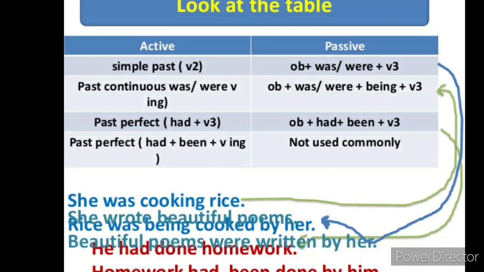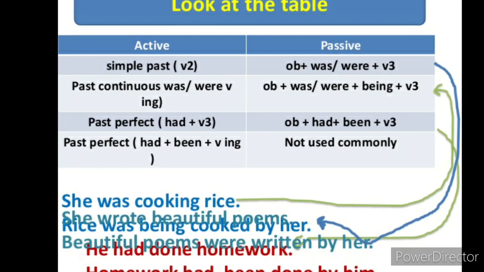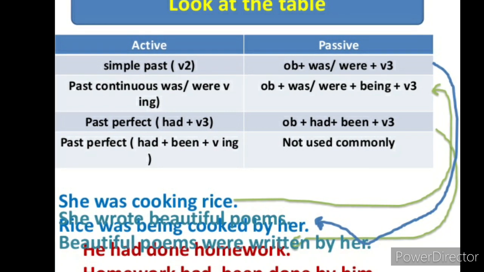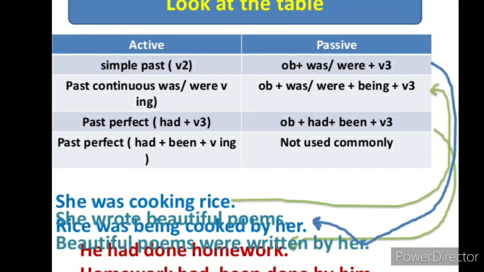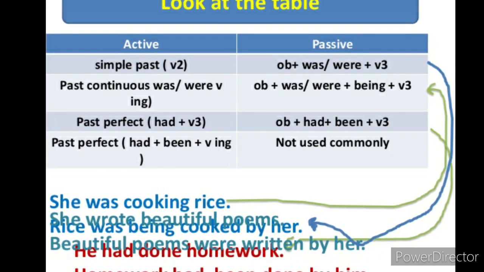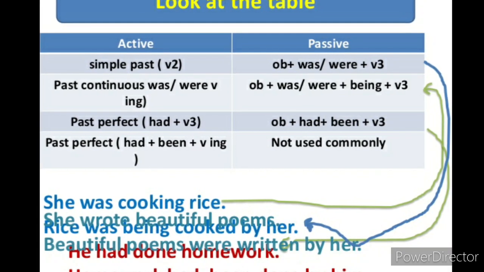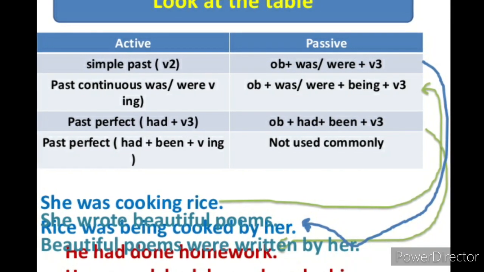Dear student, in the same manner, past continuous tense is was/were plus first form with ing plus object plus complement, and in passive voice: object plus was/were plus being plus third form of the verb plus by plus subject.